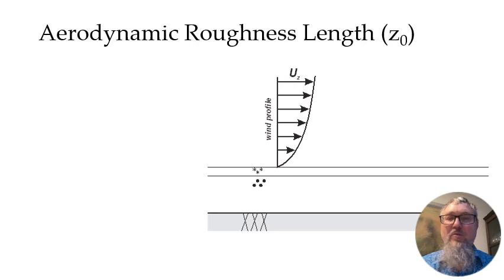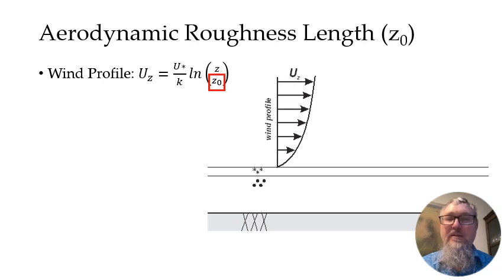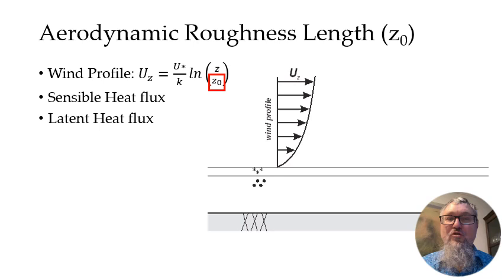Here we're thinking about the snowpack surface. In stable conditions, it is a logarithmic profile. We know that air is compressible, so it's not necessarily stable. But we have this key component, often used as a parameter, Z naught, that is not necessarily constant. This is crucial in calculating the sensible and latent heat fluxes, as well as movement of snow through redistribution. So let's consider Z naught and snow.